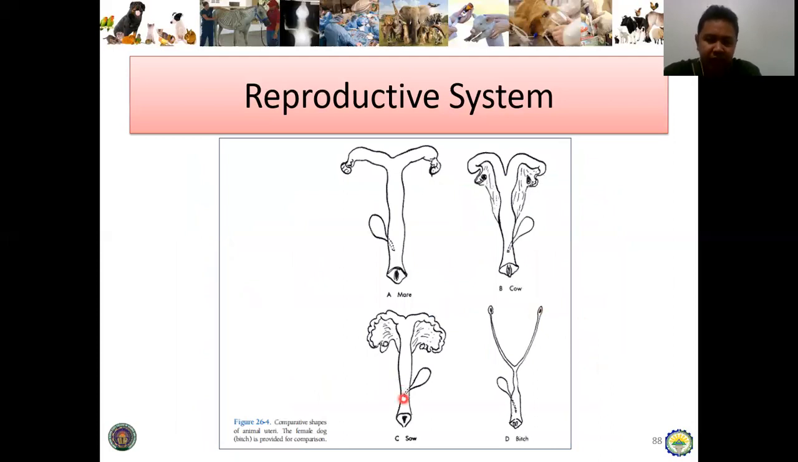Okay. So this is the typical or the comparative shapes of the female reproductive tract. So sa bitch, uterine horn. Sa sow, take note, distinct kaayo ang iyang uterine horn. Wala siya body. Hindi siya body ha. Kay dirini ang gatubo ang mga piglets, hindi dire.